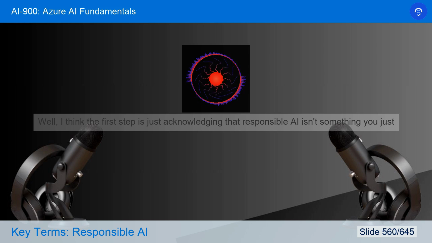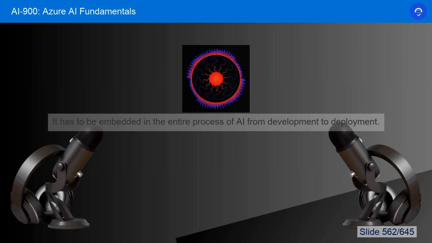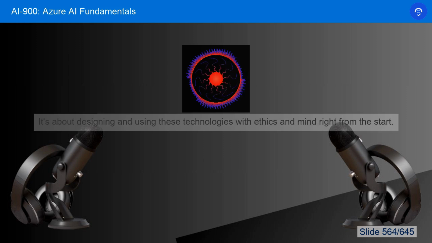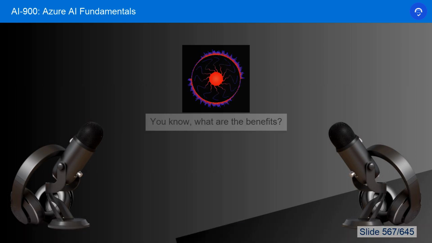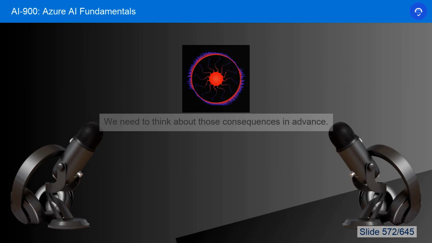Well, I think the first step is just acknowledging that responsible AI isn't something you just tack on at the end. It has to be embedded in the entire process of AI, from development to deployment. So it's not just about fixing problems after they happen. It's about designing and using these technologies with ethics in mind right from the start. Exactly. And that begins with understanding what these models can do, the good and the bad. What are the benefits? What are the potential harms? Who might be affected and how? It's like doing a risk assessment before launching a new product or putting a new policy in place. We need to think about those consequences in advance.